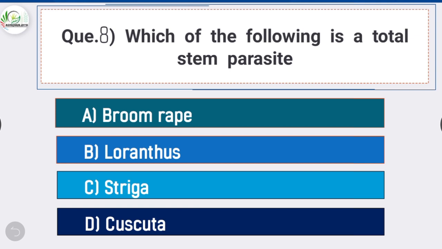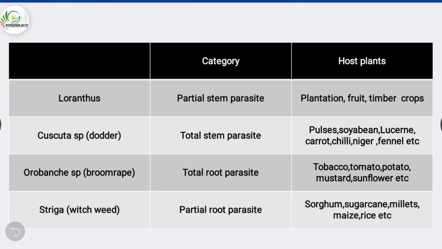Question number 8. Which of the following is a total stem parasite? Answer is option D, Cuscuta. An example of total stem parasite is Cuscuta. Loranthus is a partial stem parasite and its host plants include plantation crops, fruit crops and timber crops.